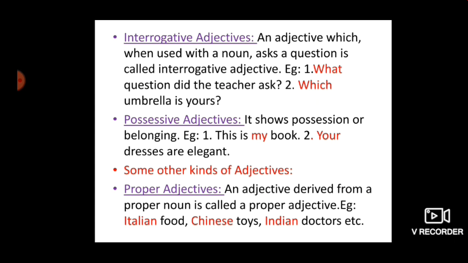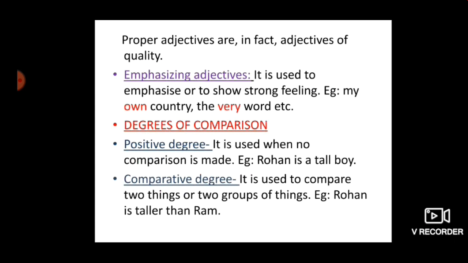Okay, Indian doctors. Which doctors? Indian doctors. So here the word Indian is a proper adjective. Okay, let's move to the next topic. One more thing: proper adjectives are in fact adjectives of quality also, which tell us about the quality of the noun. Here the word doctor is a noun. Which sort or kind of doctors, belonging to which country? Like Indian doctor. So here Indian is a proper adjective and doctor is a noun.